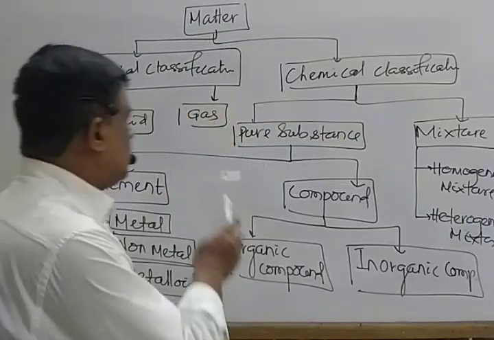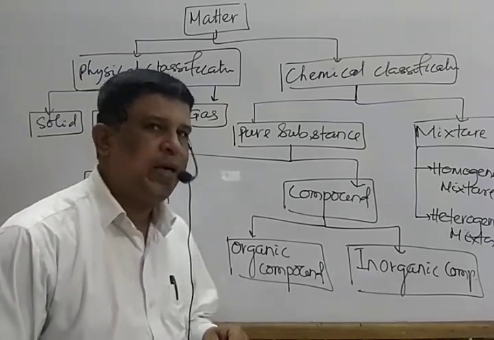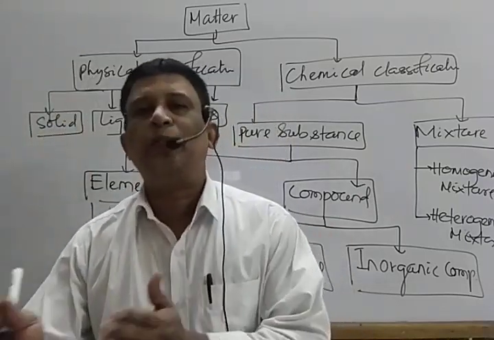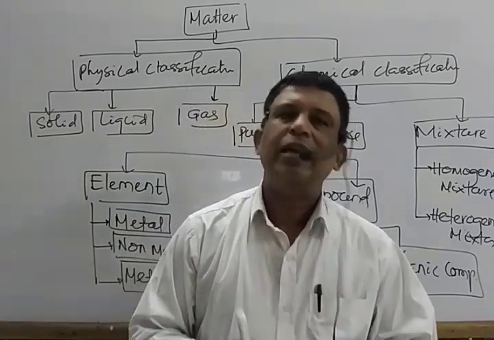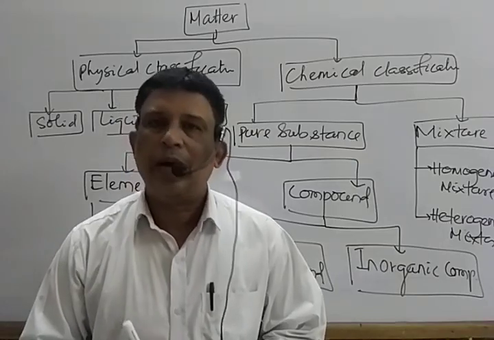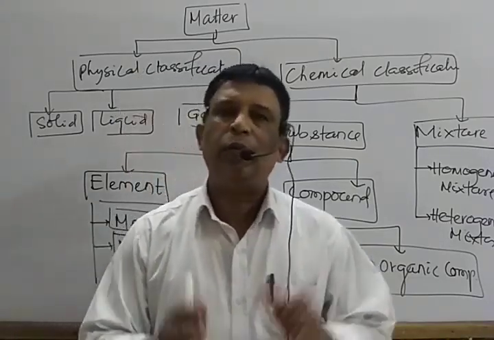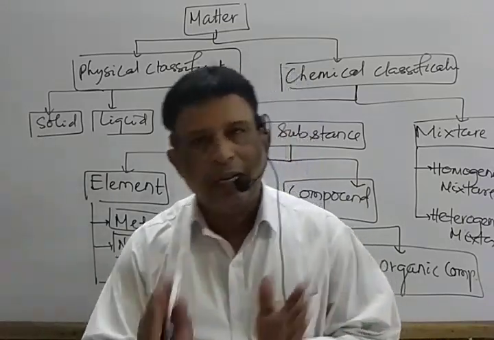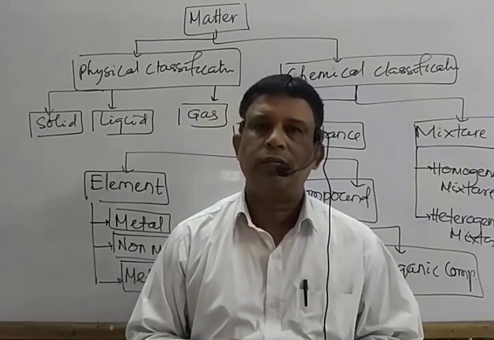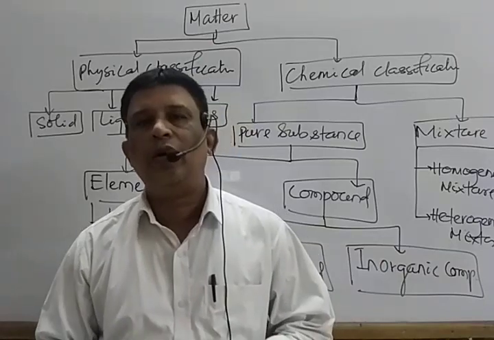Move to the chemical classification. On the basis of chemical classification, one is known as element, one is compound. What is element? It is the simplest form of a pure substance. I repeat again. Element is nothing but the simplest form of a pure substance made up of one kind of atom. Always made up of one kind of atom. It is neither decomposed nor built up from any other substance. Suitable examples: hydrogen, helium, lithium, beryllium.